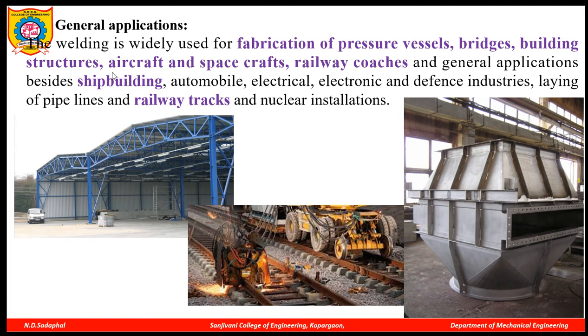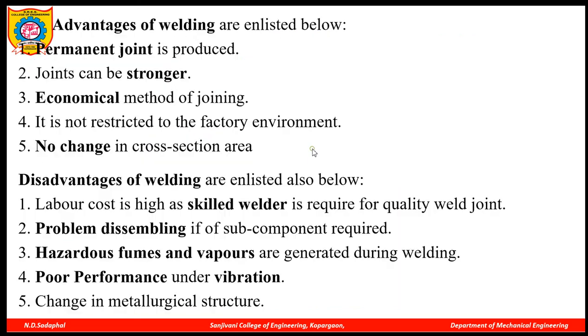The arc welding process is used in railway tracks. Your window grills are also welded by the arc welding process. The welding process is used in railway coaches, spacecraft, pressure vessels, bridges, roof trusses, etc.